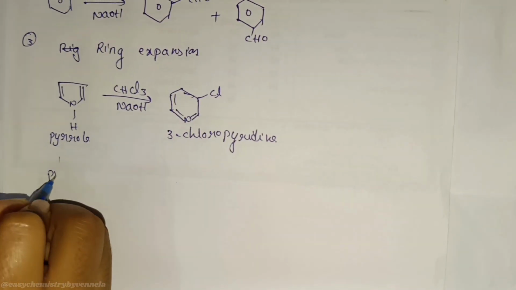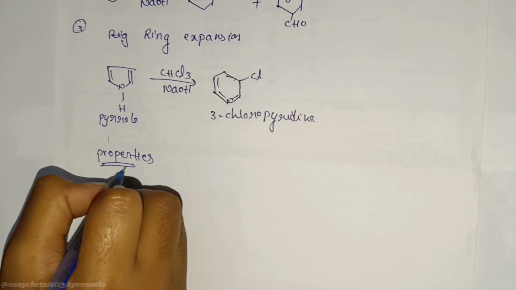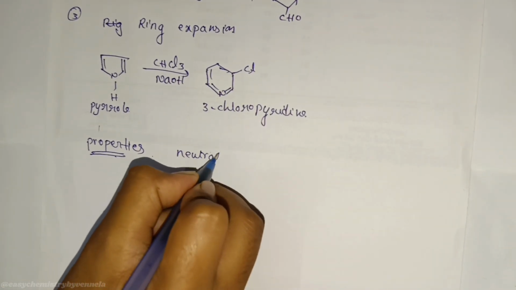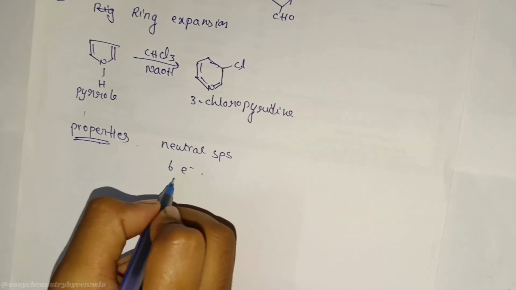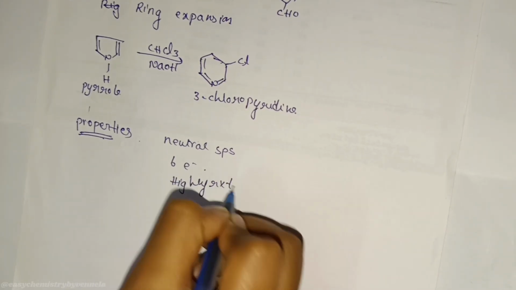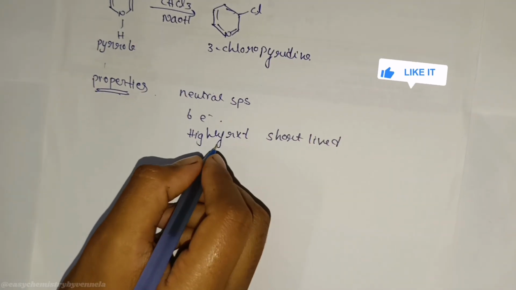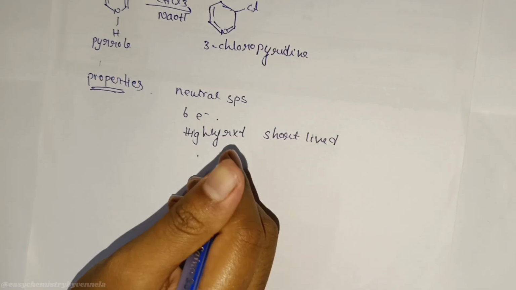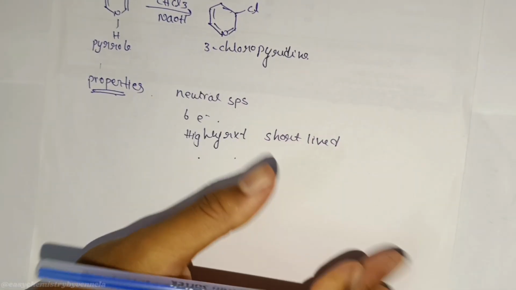So finally, properties. Carbene is neutral species. It has 6 electrons only, highly reactive and short-lived. Basically born, react and disappear. For example, some characters don't live long, but their impact stays forever.